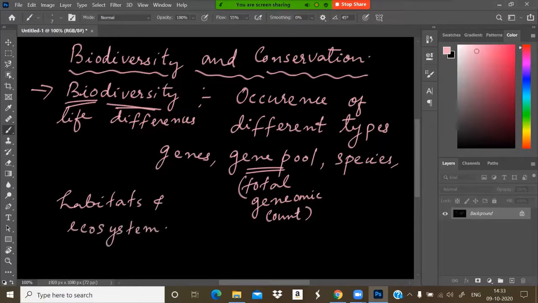So biodiversity can be defined as the occurrence of different types of genes, gene pool, species, habitats, and ecosystem.